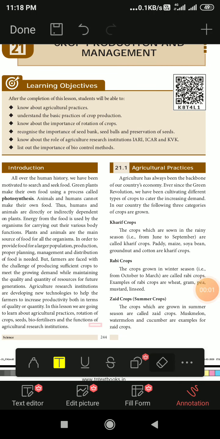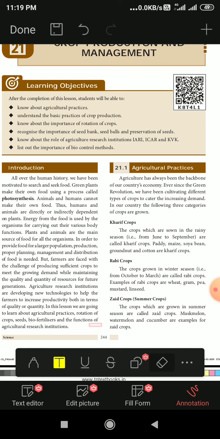Good morning, students. Let us start with the third term portions, crop production and management. In this lesson, we are going to study how we can increase the production of crops, how to satisfy the population given the scarcity of food, what new techniques are used in agricultural practices in our day-to-day life, and what new types of seeds are used